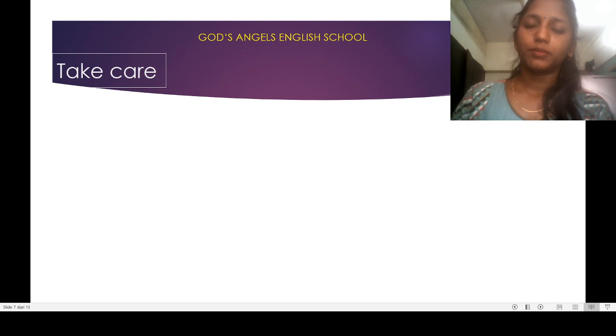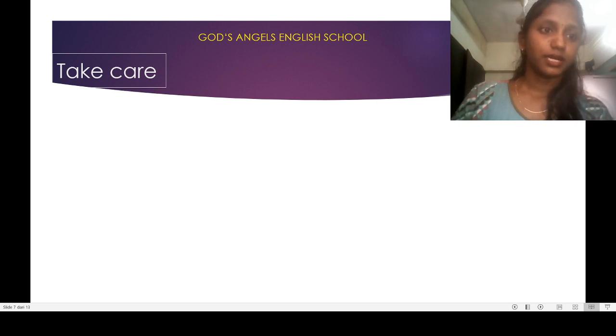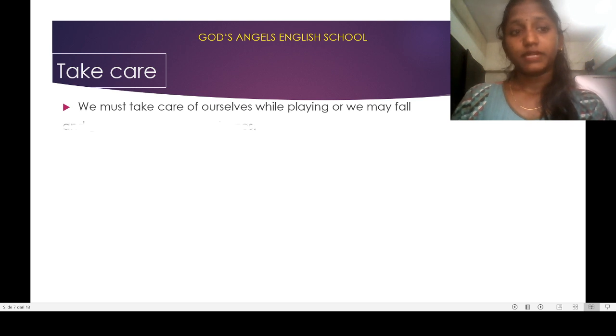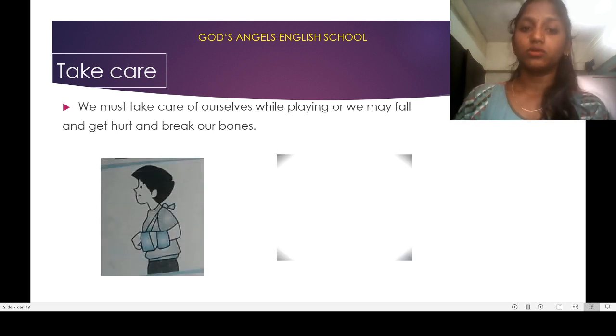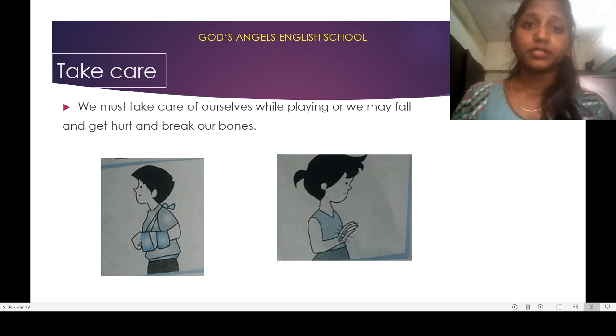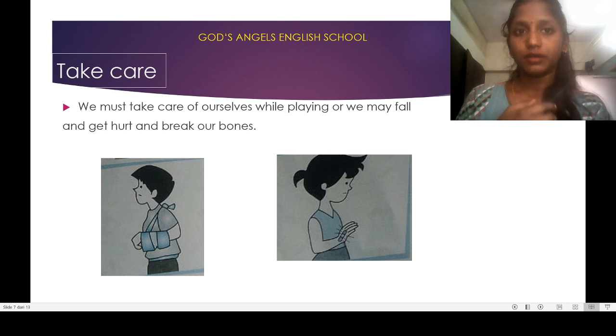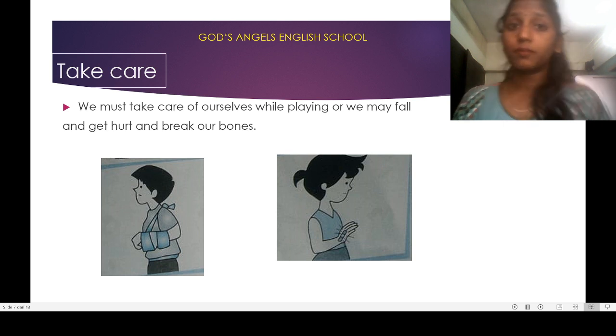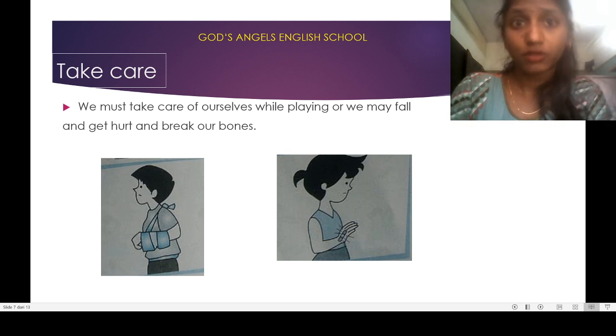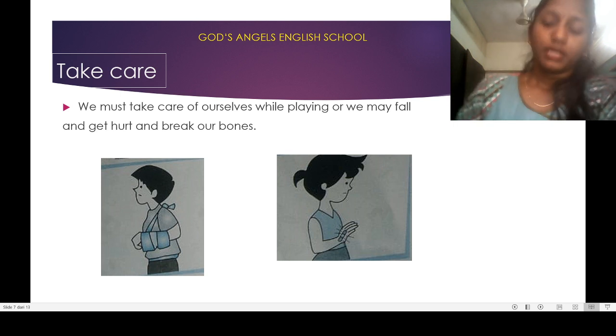Then it comes to the second last content, that is take care. How we will take care, that we will see. We must take care of ourselves while playing, or we may fall and get hurt and break our bones. Many times it happens that children are so busy in playing that they forget that they have gotten hurt. If you get hurt here, or a fracture happens, you have to take care of yourself when you are playing. We are not telling that you don't have to play, you can play, but within a limit, so that you take care of yourself.